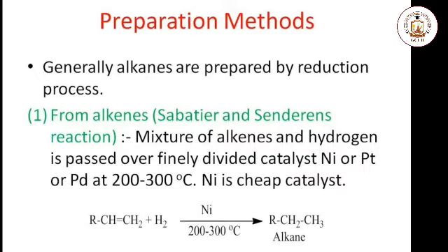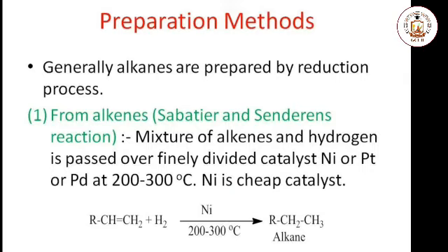When alkenes are treated with hydrogen in the presence of a finely divided catalyst, nickel or platinum or palladium, at 200 to 300 degrees centigrade, alkane is formed. This reaction is also known as the Sabatier and Senderens reaction, and it is commonly named the hydrogenation reaction. In this reaction, you see the alkene contains a double bond.